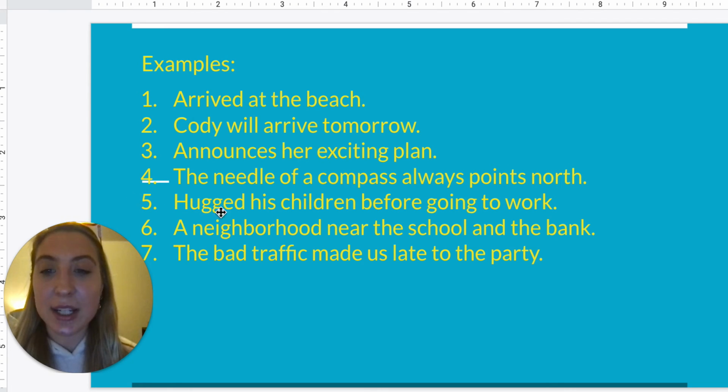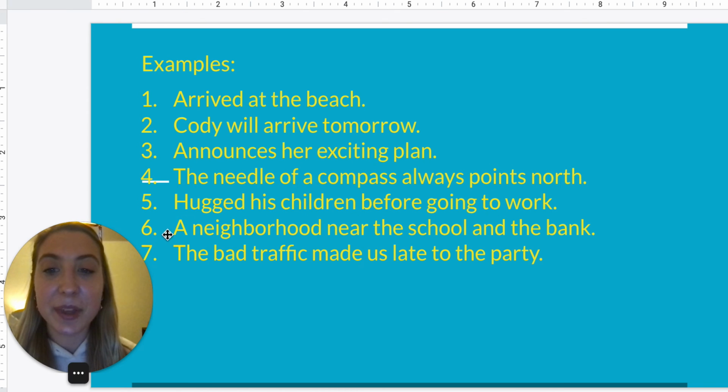Hugged his children before going to work. So we know hugged is an action verb, it's something we can do, but who hugged their children before going to work? We don't know because there is no subject. We have a verb, but no subject. So since we only have one of those two things, it means this is a sentence fragment, not a complete sentence.